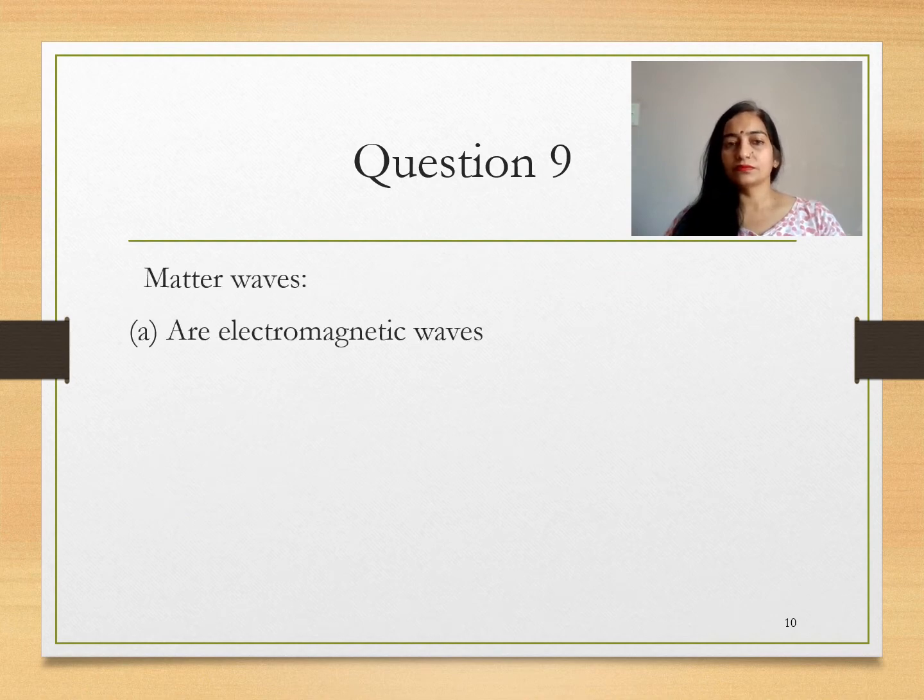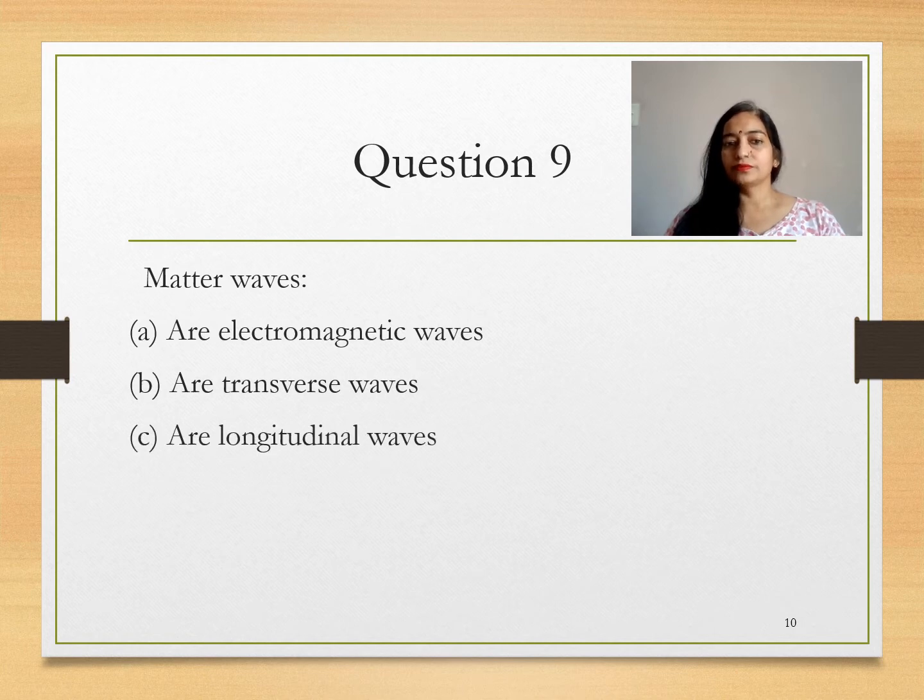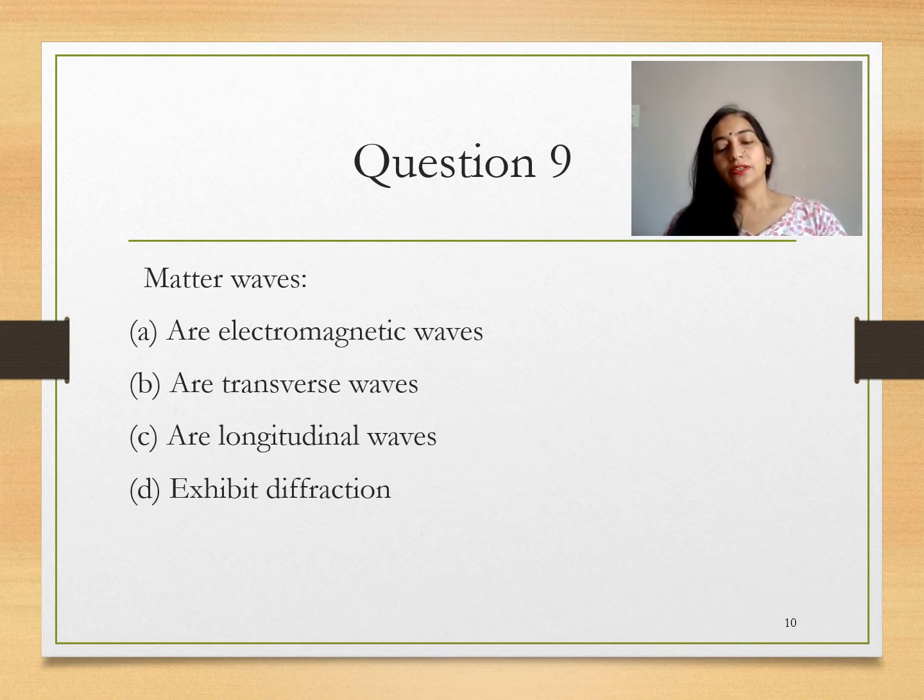Matter waves are electromagnetic waves, are transverse waves, are longitudinal waves, or exhibit diffraction. So matter waves exhibit diffraction. As you all know, the Davisson and Germer experiment demonstrates that the electron behaves like a matter wave and shows diffraction. So option D is the correct option.